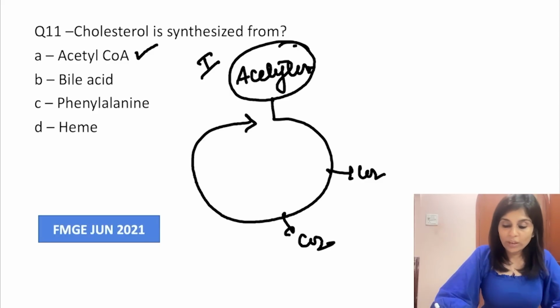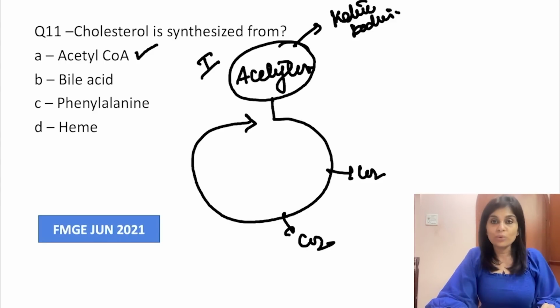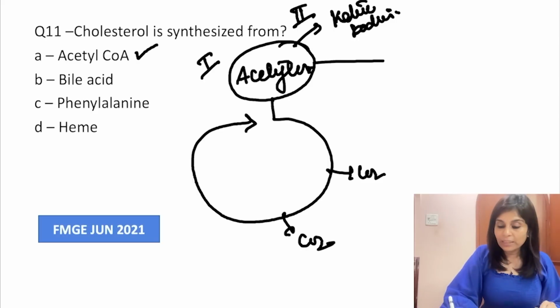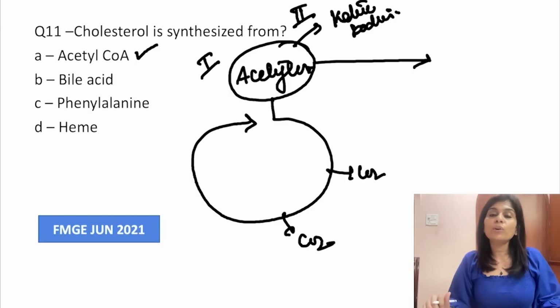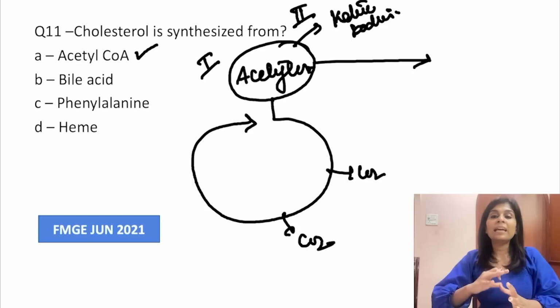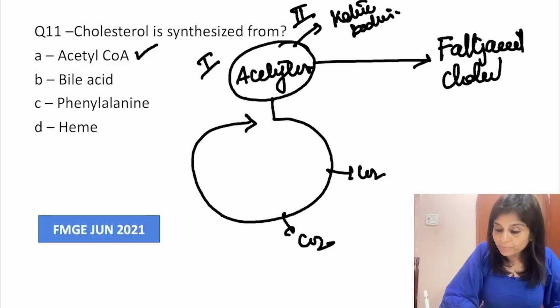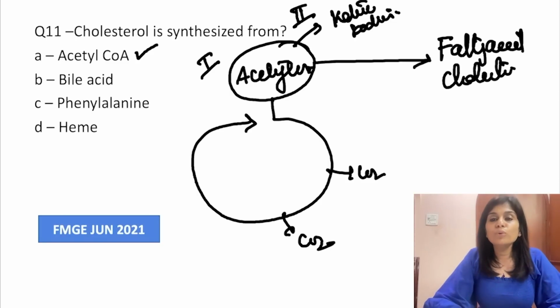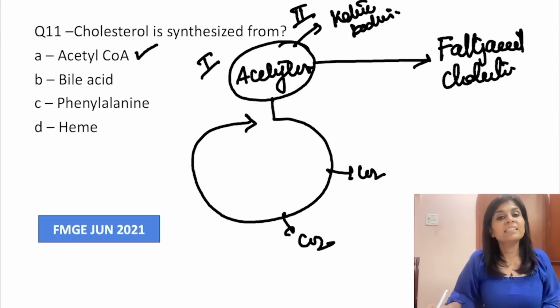Second fate of acetyl-CoA, two molecules of acetyl-CoA will condense to form ketone bodies. Okay, acetoacetate is formed from acetyl-CoA. Third fate of acetyl-CoA, when there is high energy, acetyl-CoA is not going to get into citric acid cycle. It need not be broken down. Acetyl-CoA will not get into ketone body synthesis as well, and acetyl-CoA will enter into anabolism. And acetyl-CoA is the building block of both fatty acid and cholesterol. So tell me, what is the right answer here? Cholesterol is synthesized from acetyl-CoA.